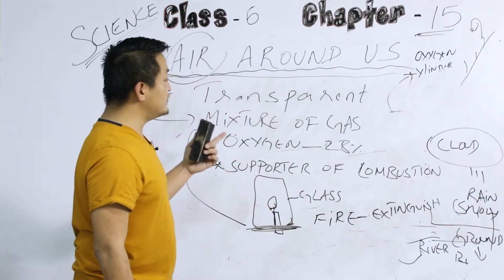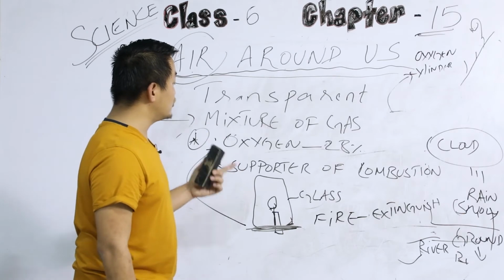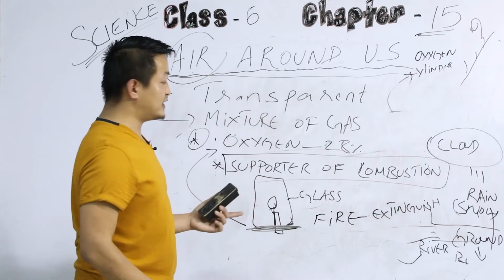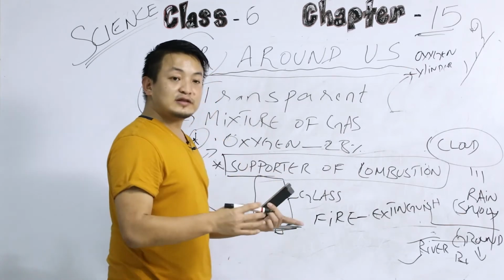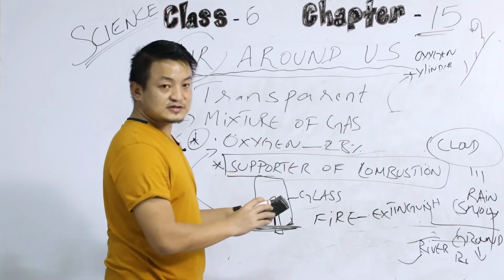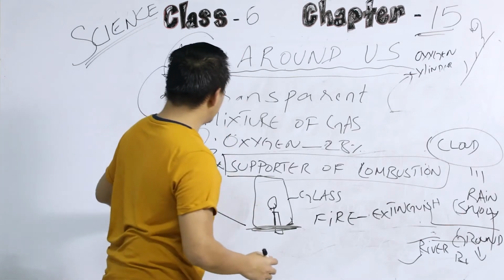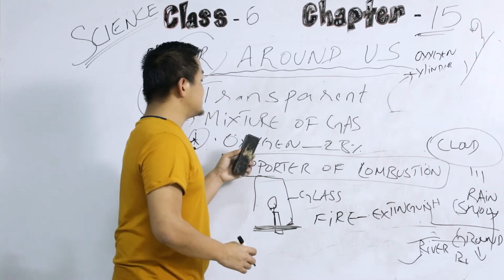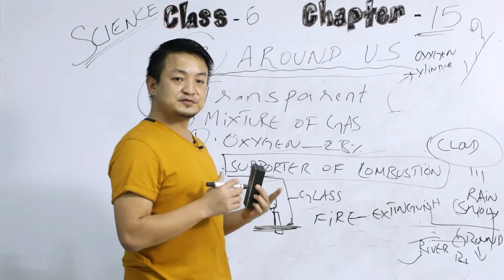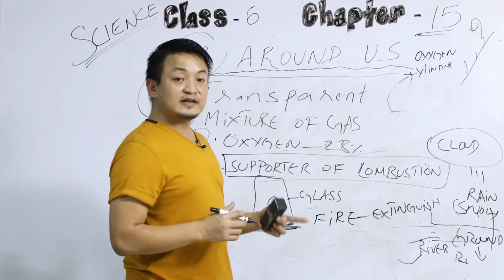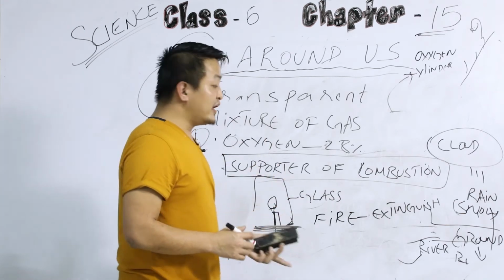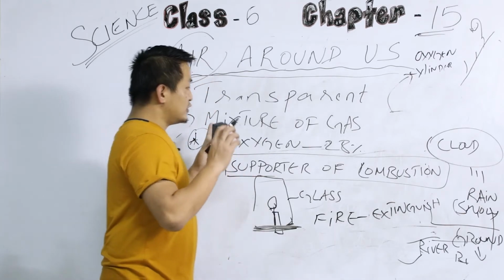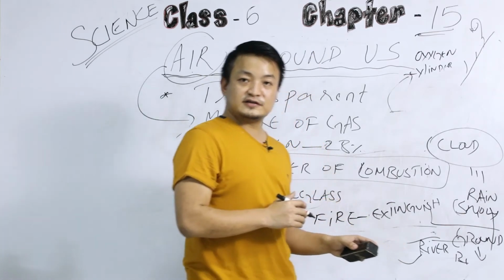So that's why one very important point about oxygen that you have to note down is that oxygen is a supporter of combustion. Okay, oxygen does not take part, but oxygen supports the combustion. Clear? Okay. Now, students, see, this oxygen is needed by human beings for respiration, right? Even plants need oxygen for respiration. And even for burning, we need oxygen, right? So there is a high demand for oxygen, clear?